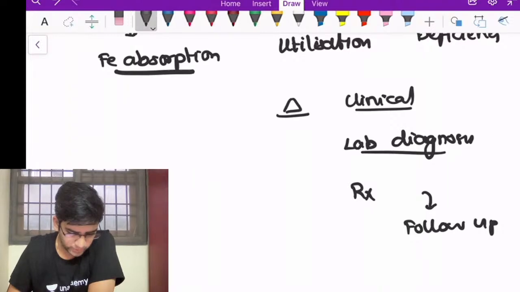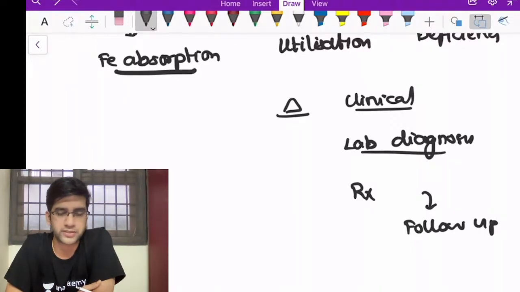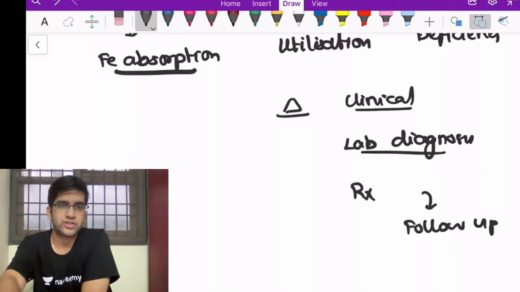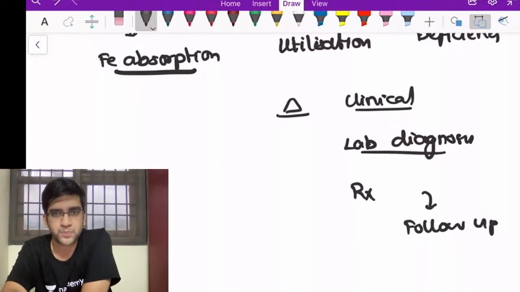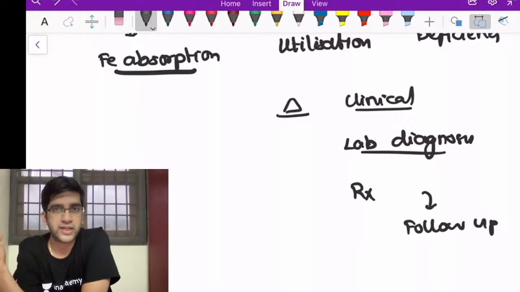First, we'll start with the basic things about iron absorption. I'm sure you must have read about iron absorption, right? If we start with a few very simple questions: in which area of the intestine will iron get absorbed? That's a very, very simple one. Which area of the intestine do you think iron is absorbed predominantly? It is the duodenum, right? So iron gets absorbed in the duodenum predominantly, fine.